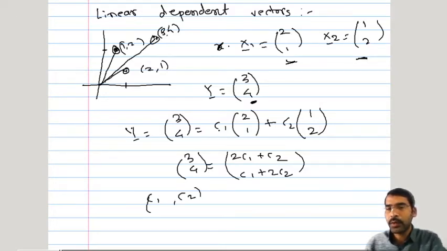Once we quantify those c1, c2 values, then just by knowing c1, c2, using these two vectors we can reach this particular vector, and this applies to each and every vector in this particular system. Instead of 3, 4, if it was 7, 8, or 9, 15, then also we would have got this system of two equations in two unknowns, a solvable system. We will get the values of c1 and c2.